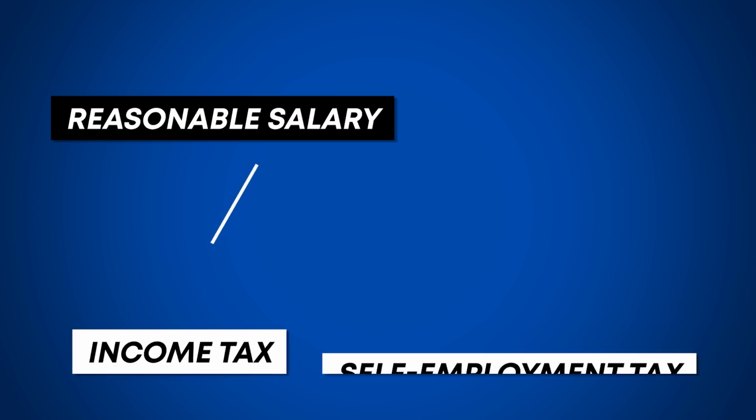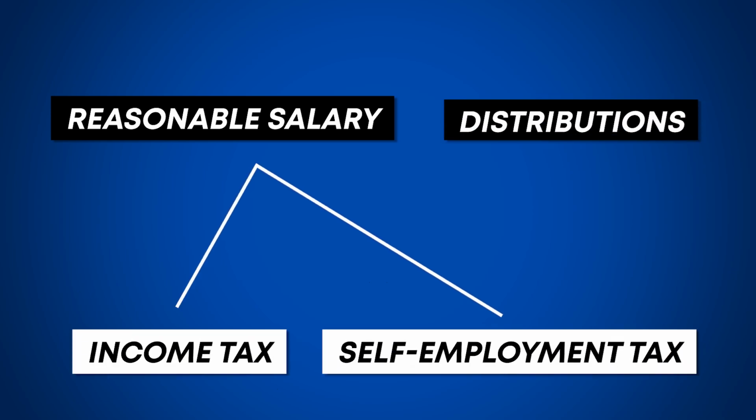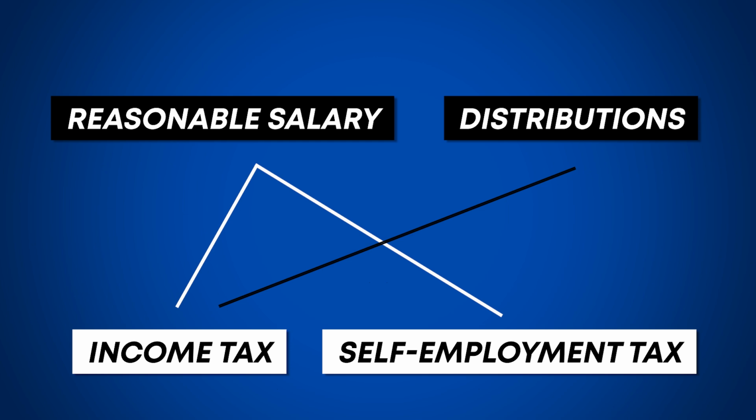So let's break down how the tax benefits work. You have reasonable salary, okay? This is compensation paid to owners for the work they perform, which is, again, subject to both income and self-employment taxes. But then you have the distributions, the business profits distributed to the owners after the salaries are paid, and those are only subject to income tax. Hopefully you're able to understand what's happening here. The main advantage is that while the salary is taxed as usual, distributions avoid the 15% self-employment tax, resulting in potential tax savings on the portion of the profits taken as distributions.